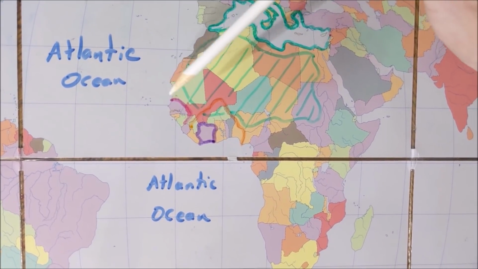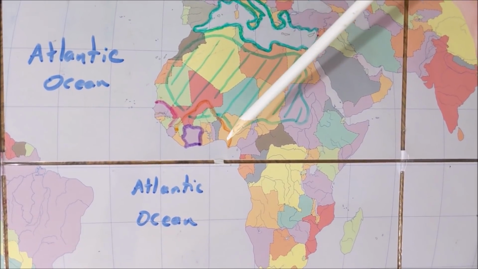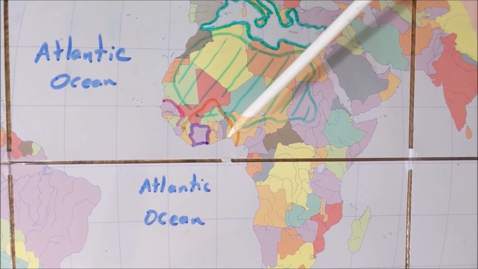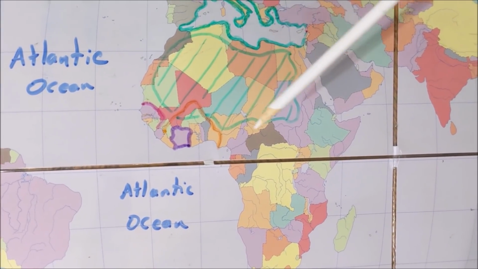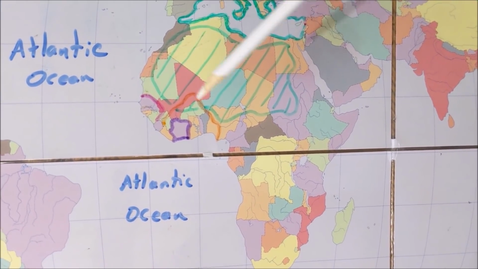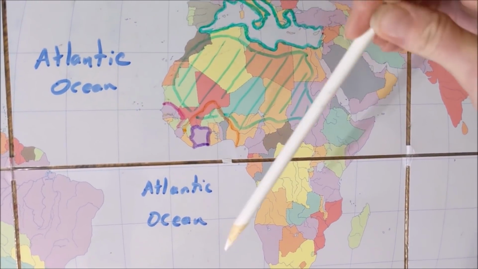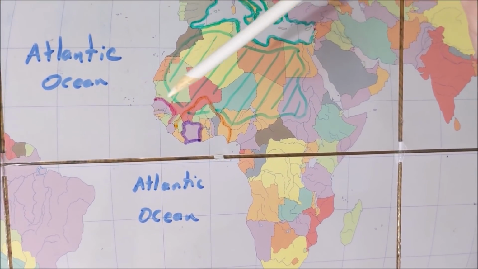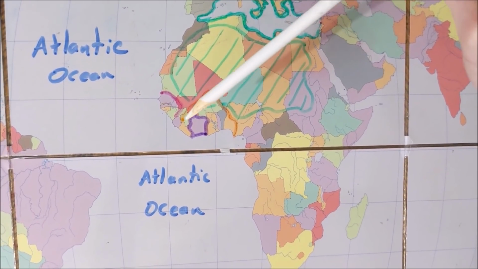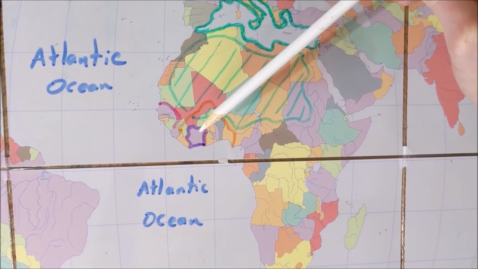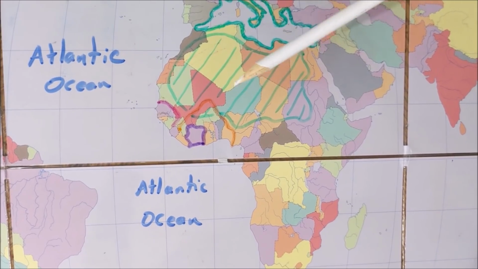So, the Senegal River, in ancient Mali, the Niger River, curves over the Ivory Coast, the Sahara Desert, most of the north. We'll sing it again.